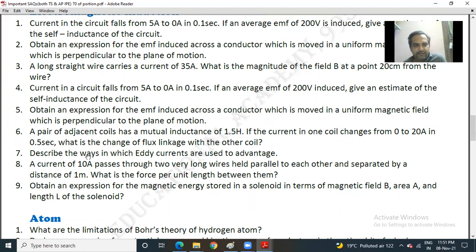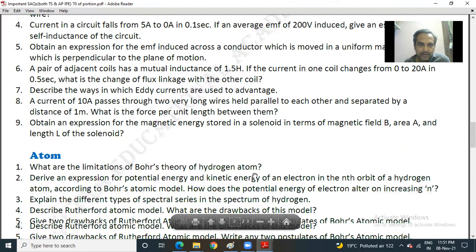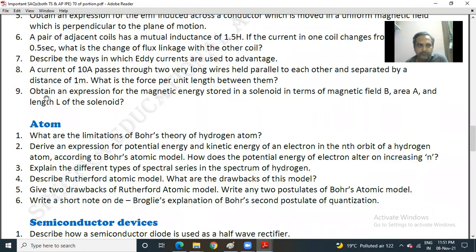7. Describe the ways in which eddy currents are used to advantage. 8. A current of 10 ampere passes through two very long wires held parallel to each other and separated by a distance of 1 meter. What is the force per unit length between them? Question number 9. Obtain an expression for the magnetic energy stored in a solenoid in terms of magnetic field B, area A, and length L of the solenoid.